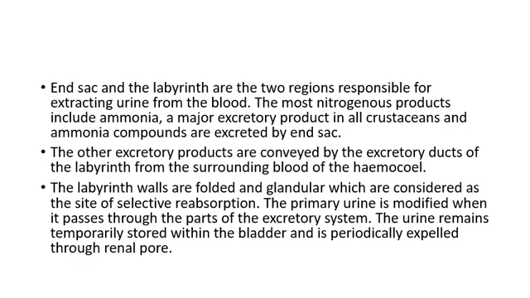The labyrinth is folded and glandular, and is considered the site of selective reabsorption. That is, reabsorption of material from the primary urine takes place as it moves through the urinary tubules. The primary urine is modified as it passes through the parts of the excretory system. The urine remains temporarily stored within the bladder and is periodically expelled through the renal pore.